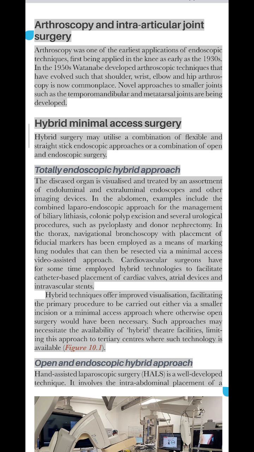Such approaches may necessitate the availability of hybrid theater facilities, limiting this approach to tertiary centers where such technology is available. Figure 10.1. Open and endoscopic hybrid approach.